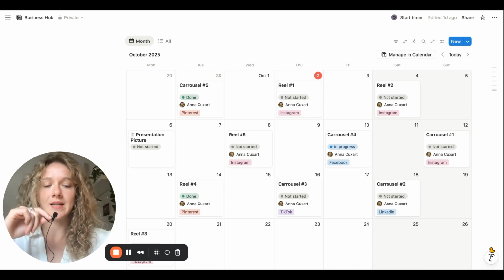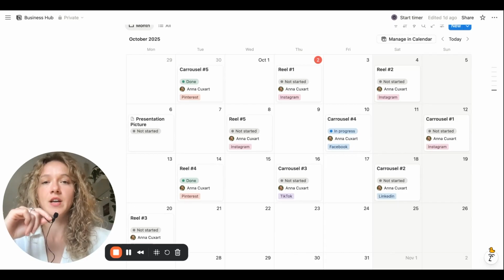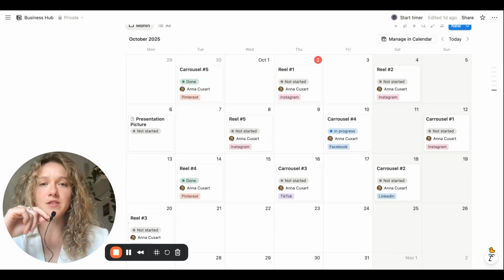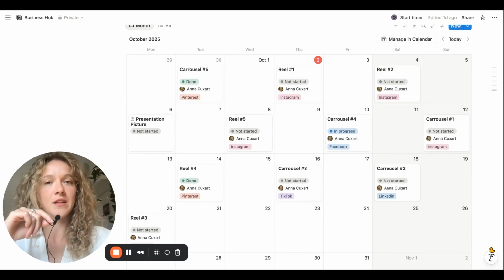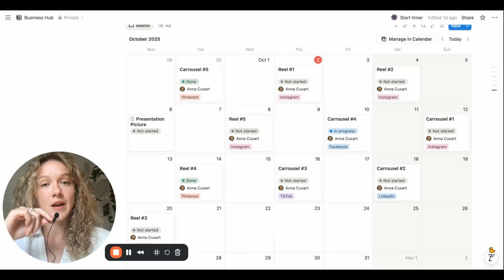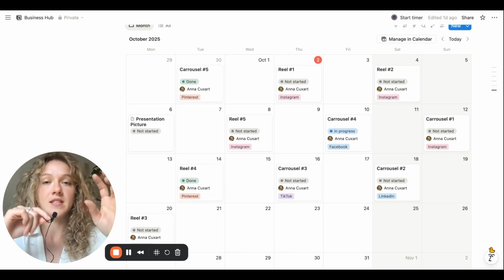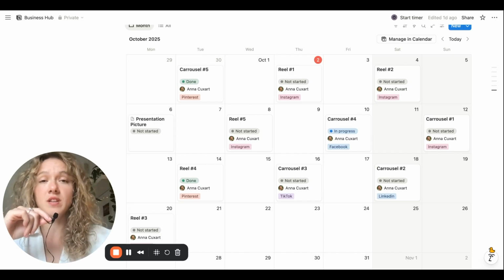So just with a glance and a quick view inside a calendar, you can make sure that you're creating different kinds of content, that they're going to the specific platforms, and then you can see the status of every piece of content. So everyone has access to the same information, and all of the team works more aligned.